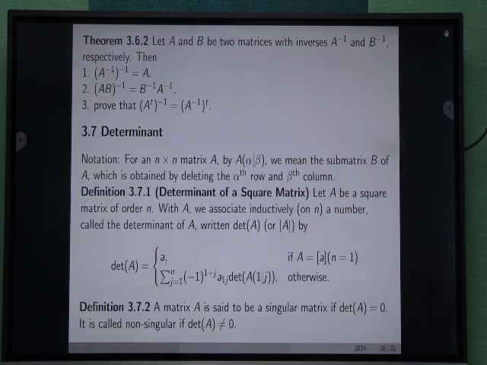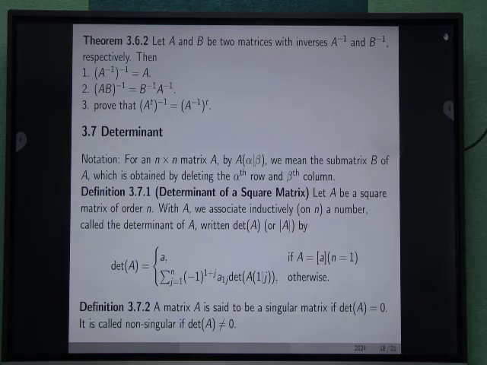If the order of matrix A is not 1, then determinant of A equals the summation over j from 1 to n of (−1)^(1+j) a1j times the determinant of the minor A1j.